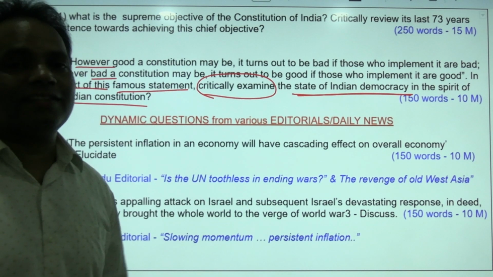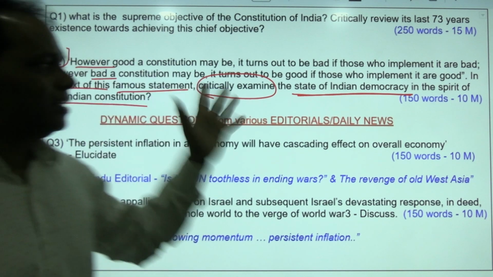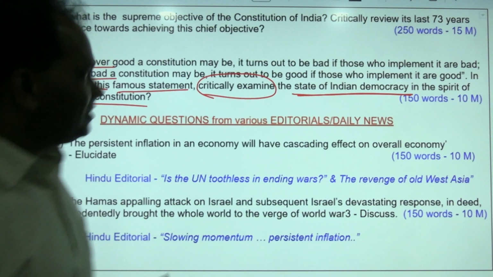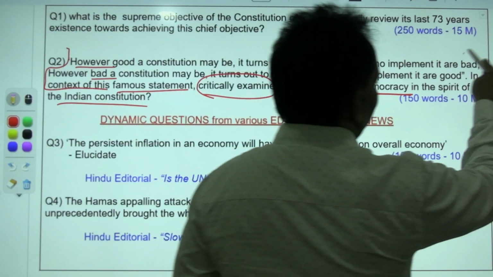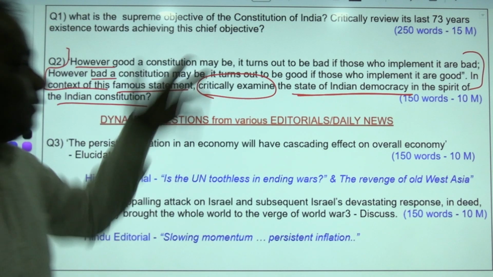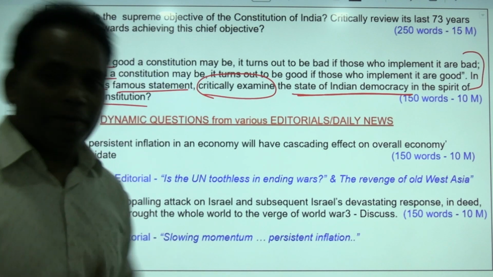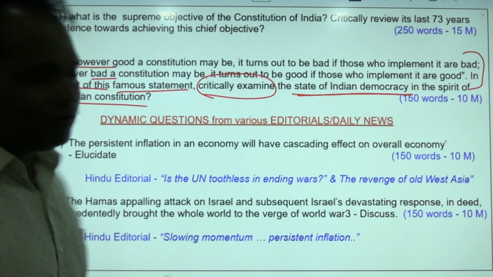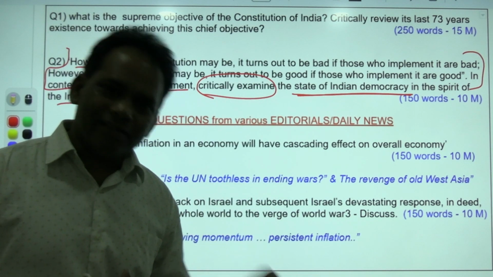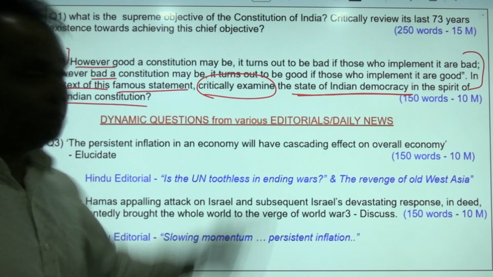Even after 73 years, this statement is one of the yardsticks to measure the efficacy of the implementing authority of the Indian Constitution. Who implements the Indian Constitution? There are three wings: judiciary, legislative bodies, and executive. These are the three implementing authorities.